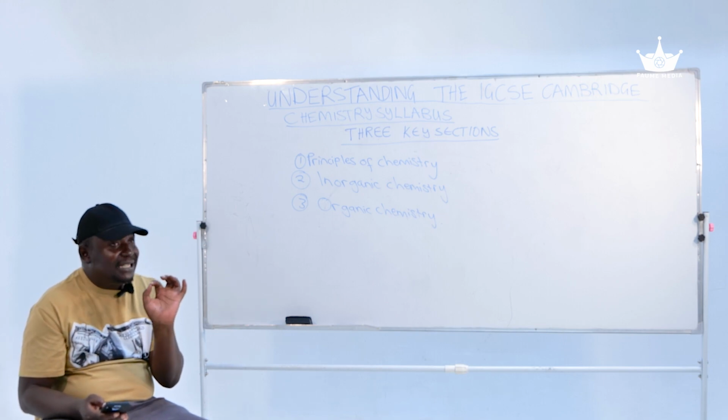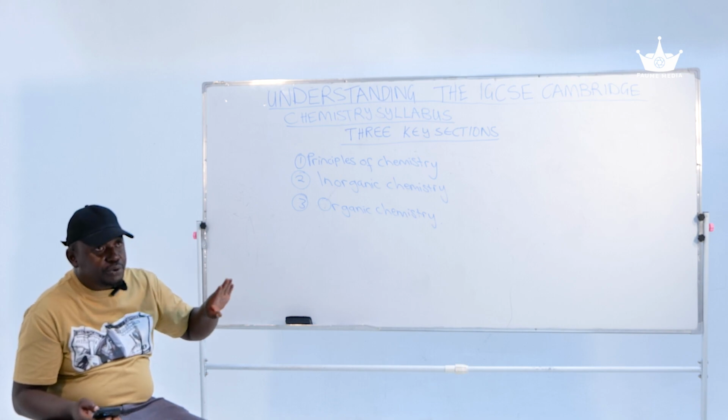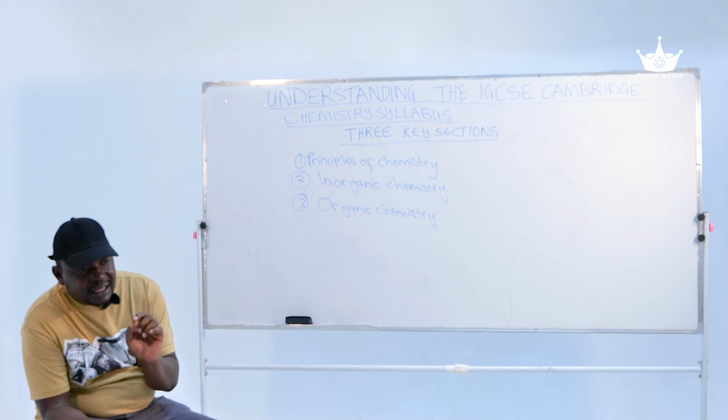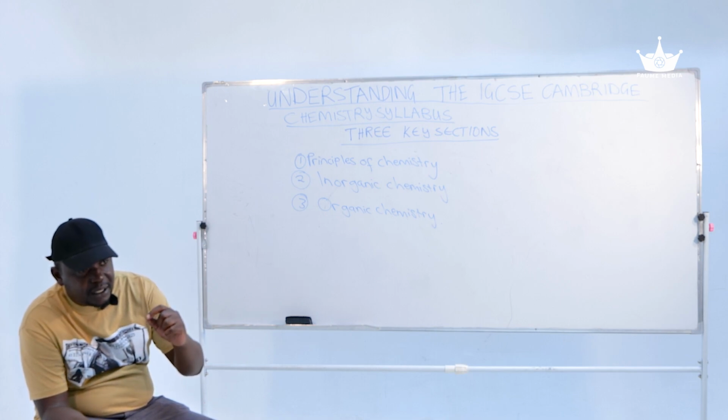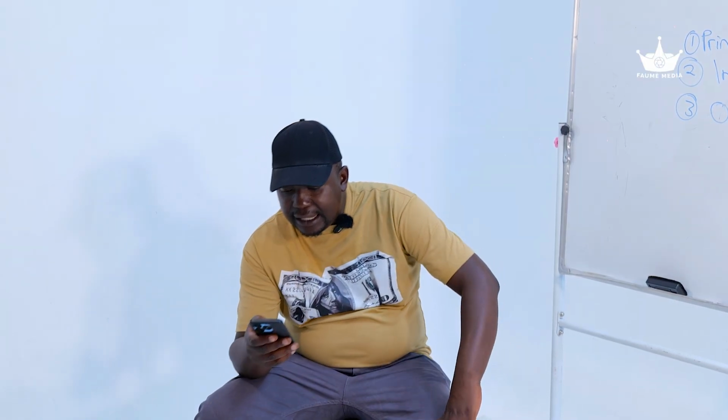It depends, because IGCSE is so broad. We have Cambridge, Edexcel, etc. So we're going to have individual videos that focus on individual concepts so that you are not meandering around the jungle, right? So let's look at the next part.